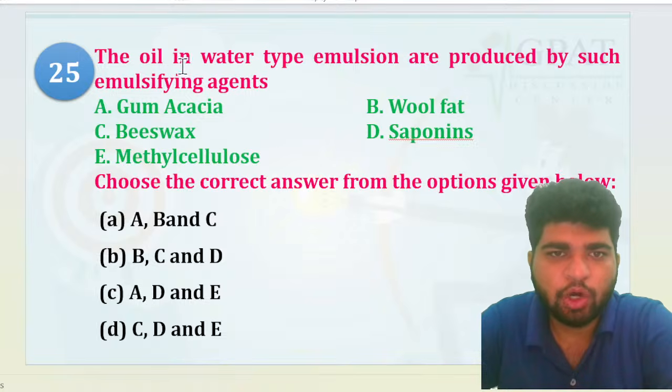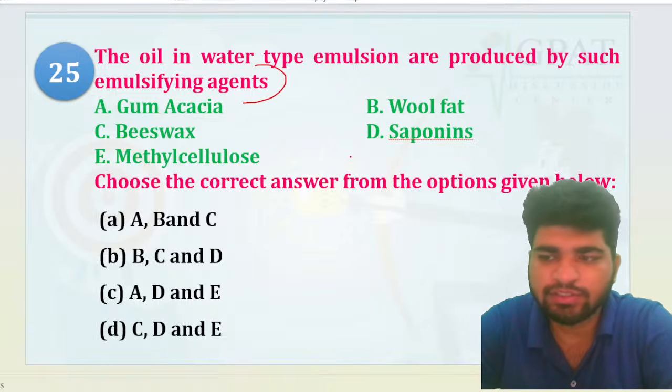Okay. Now, the oil in water type emulsions are produced by which emulsifying agents? Gum acacia, beeswax, methyl cellulose, wool fat, or saponins. Which one is it?